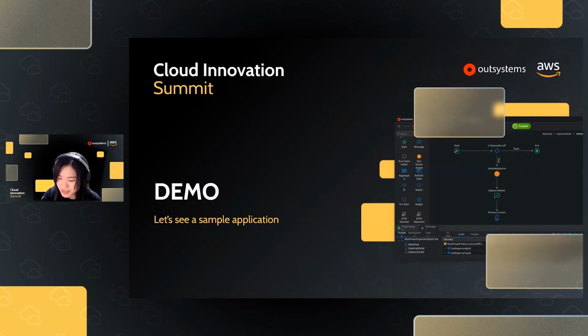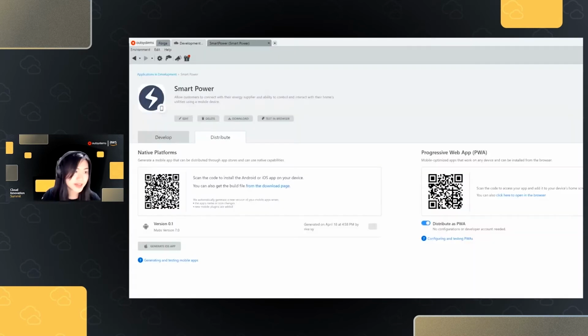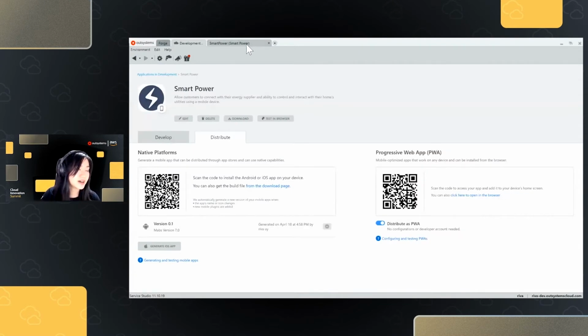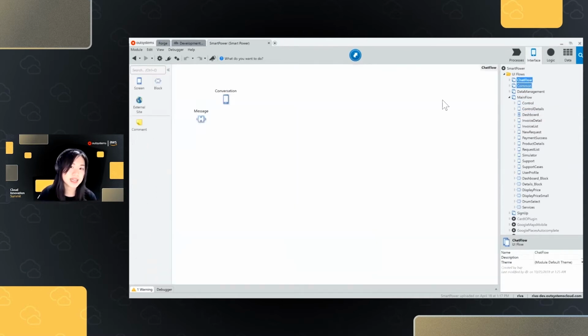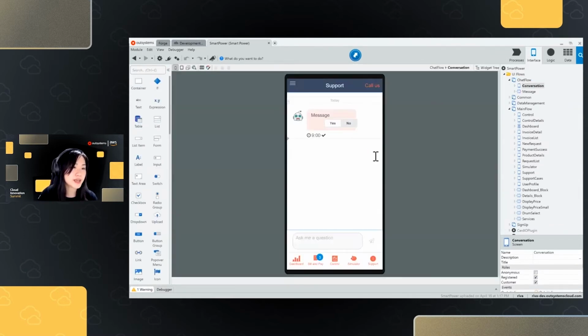So first and foremost, I'd like to show you an example of an application. This is OutSystems Service Studio. This is where the magic happens for a developer, and this is where we build our applications visually. I'm not going to deep dive on how to build applications now, but what I'm going to show you is that this application has a screen wherein I could have my conversations with my chatbot, and this interacts with Amazon Lex.